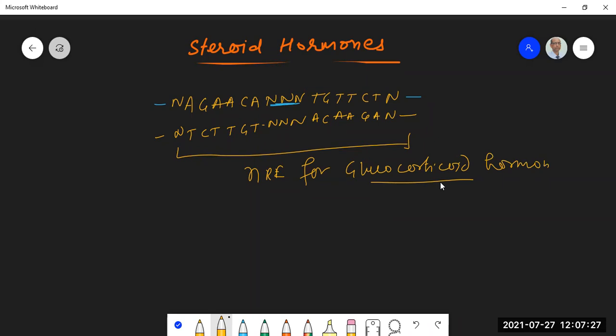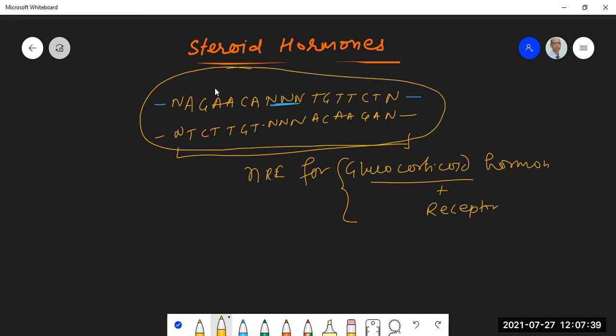So the glucocorticoid hormone with its complementary receptor, when this hormone receptor complex goes and binds to this sequence of DNA in the nucleus, it will not bind randomly. It will go and bind to this particular hormone response element. So why is it called a palindrome? If you read it, for example, AGAACA, if you read it in this direction, AGAACA, okay, this is 5' to 3' in DNA, this is 3' to 5'.